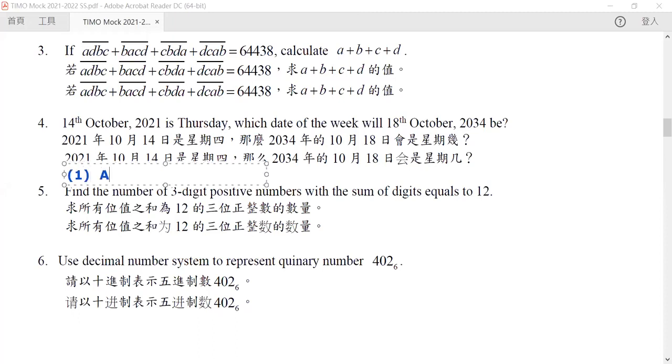We consider this 3-digit number as the following. We want to consider the number ABC as a 3-digit number such that A plus B plus C is equal to 12. We know that we have combinatoric tricks to find out how many ways we can write A plus B plus C as 12.